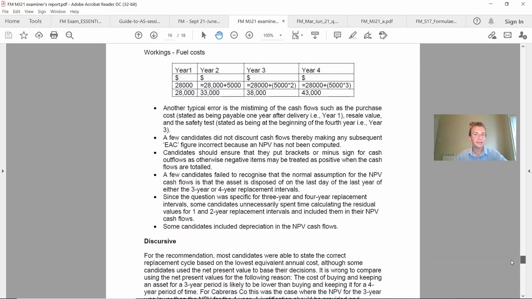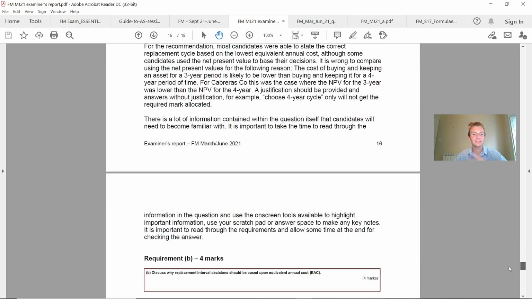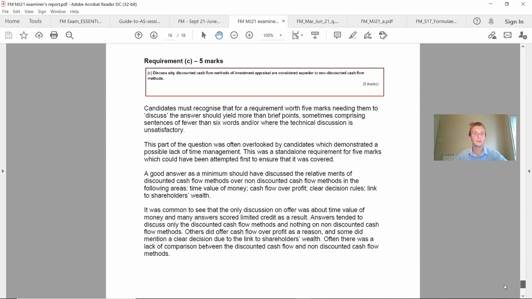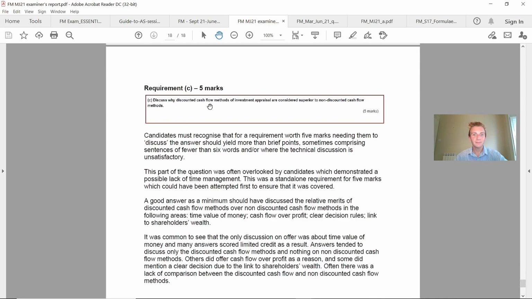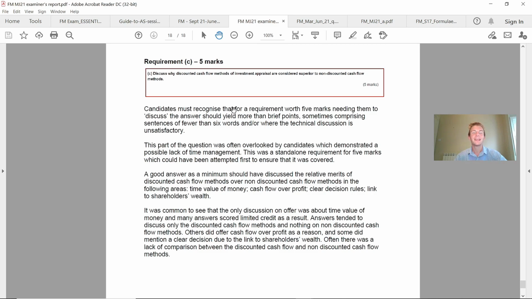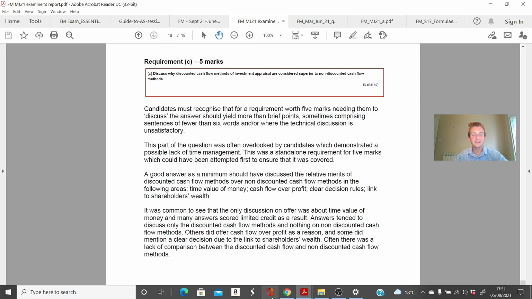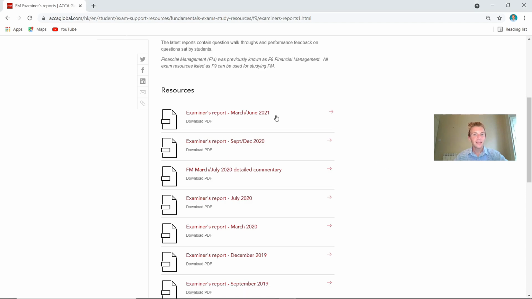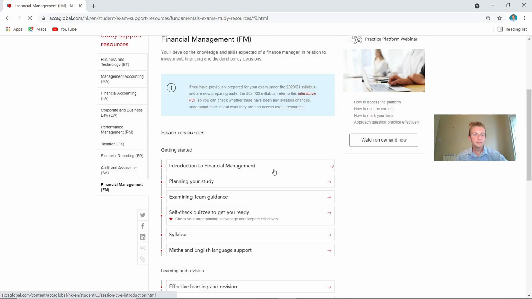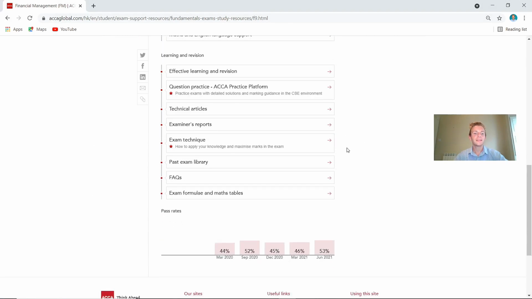And I mean, just look at this, all the workings, the key points, the discursive answers. A student who reads through this and understands all of the requirements and the key terms identified in the question, which we'll look at in the past papers in a moment, is definitely going to benefit. So 100% get that down in your notes, that after this video, you're going to go and download the most up-to-date paper for you. So that takes us through the examiner's reports.